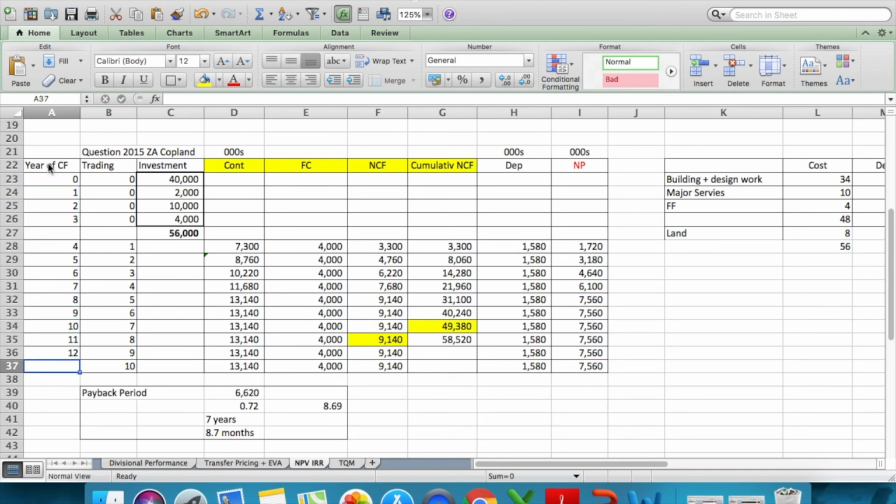So there you are. So we have the 13 here. So it's inclusive of 0. So you have 1, 2, 3, 4, 5, 6, 7, 8, 9, 10, 11, 12, 13, 14. Because we've put 0 here, but if you include it, it becomes 14 years of cash flow, and you have 10 years of trading here, right?